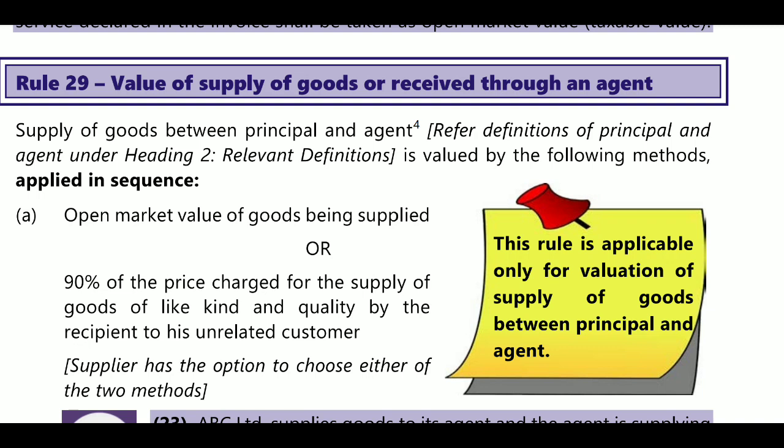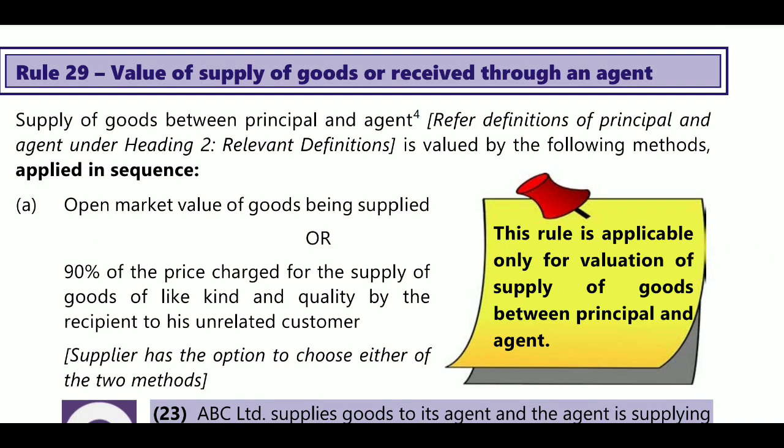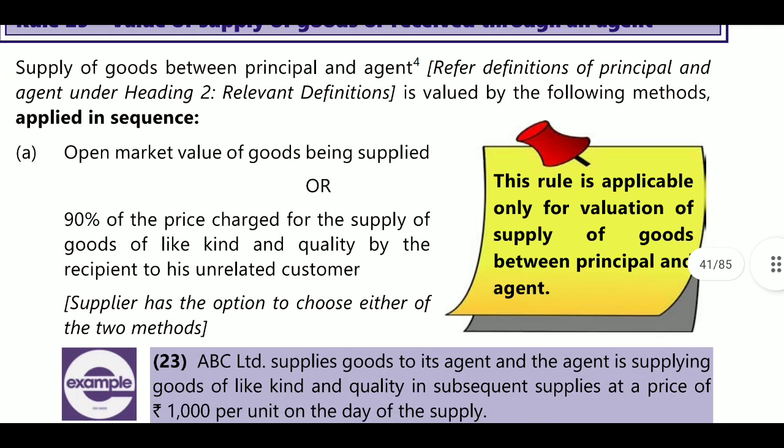In the second case, that is related to distinct or related persons, we have seen 3 options, that is open market value, or like kind and quality, or cost plus 10%. Now for principal agent transactions we will see only 2, that is open market value or 90% value, or cost plus 10%, that is Rule 30. Here, 90% of the price charged for the supply of goods of like kind and quality by the recipient to his unrelated person. This rule is applicable only for valuation of supply of goods between principal and agent.